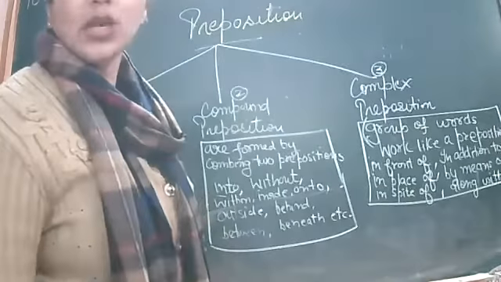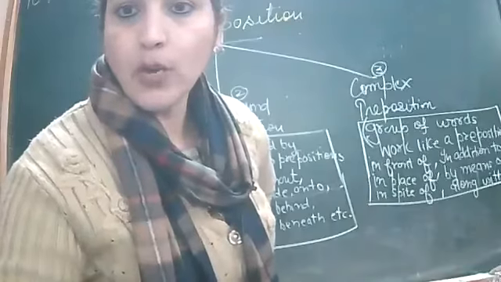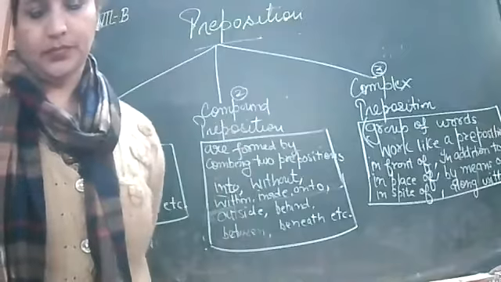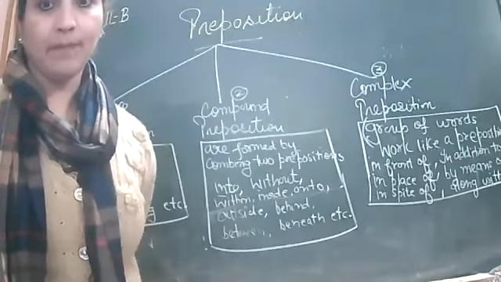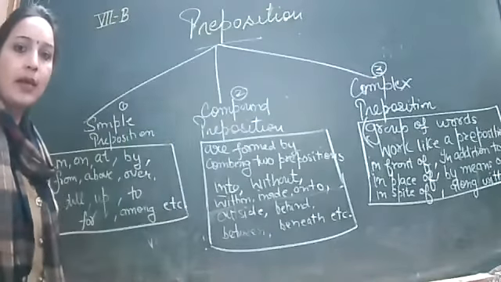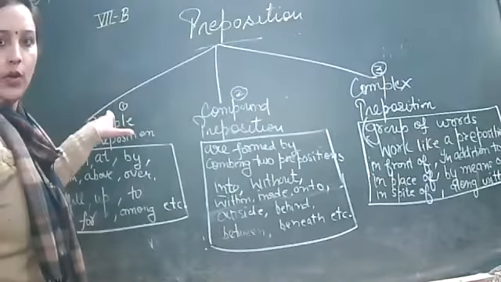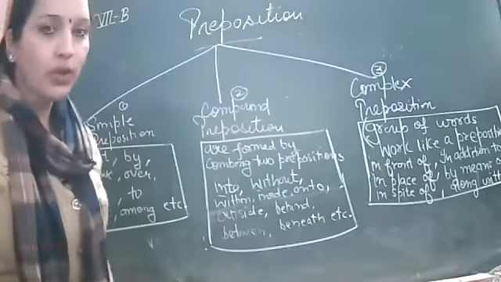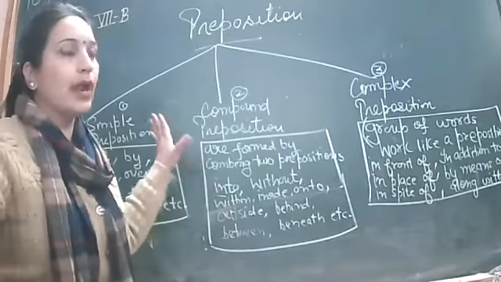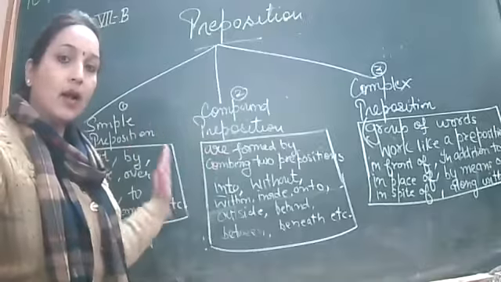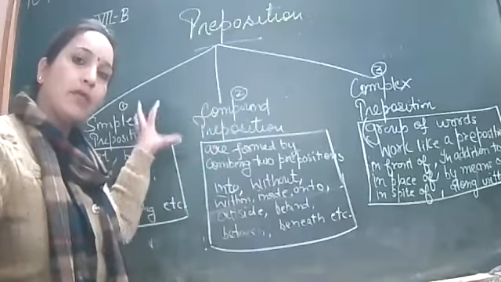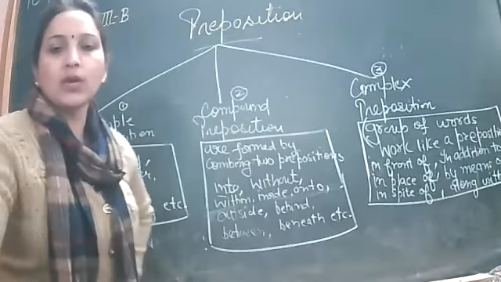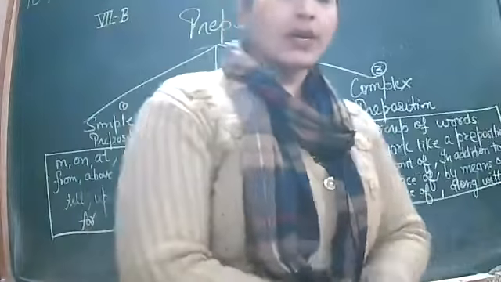So you just prepare this table as it is in your fair notebook. Now you can write down in rough, but afterwards you can do in fair. Clear? So you'll be able to frame it in the same way. You have to write down preposition. You have to divide into 3 parts: first simple, second compound, third complex. Because during your exam preparation, when you will be looking at this page, at a glance, you will be able to recall what are basically simple, what are compound, and what are complex preposition. Clear?